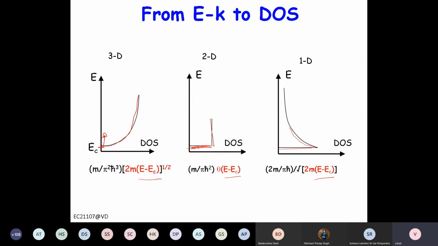Now, in a discretized system, you have multiple energy levels, right? So you may have one energy level here, one here, one here, one here. How will this density of state look? Each band will have its own density of state, right? If there is a band here, it will have its own density of state, and likewise for each band, like this.